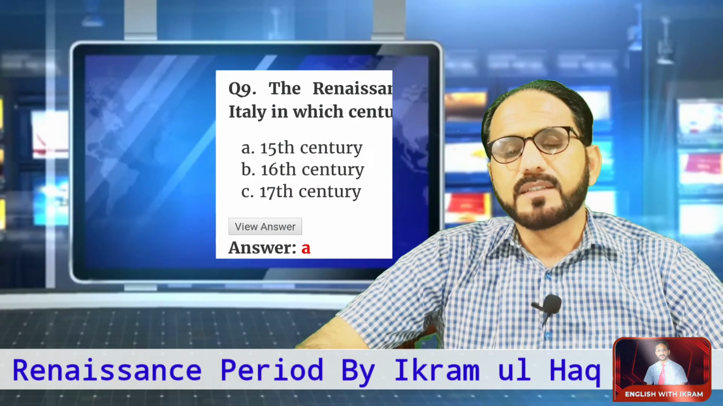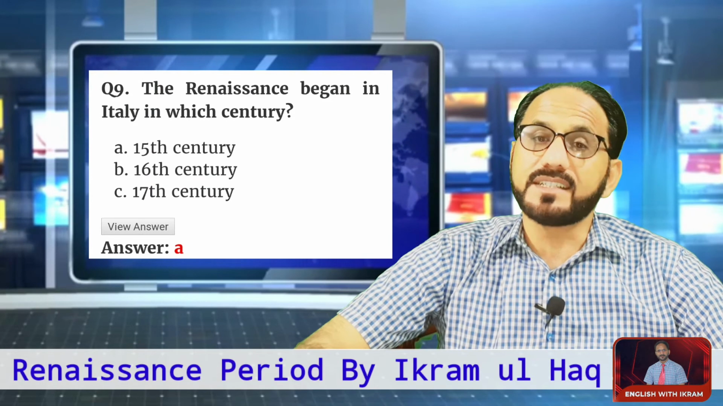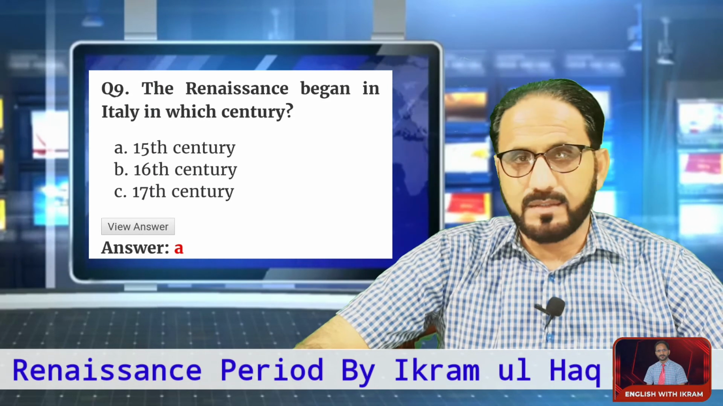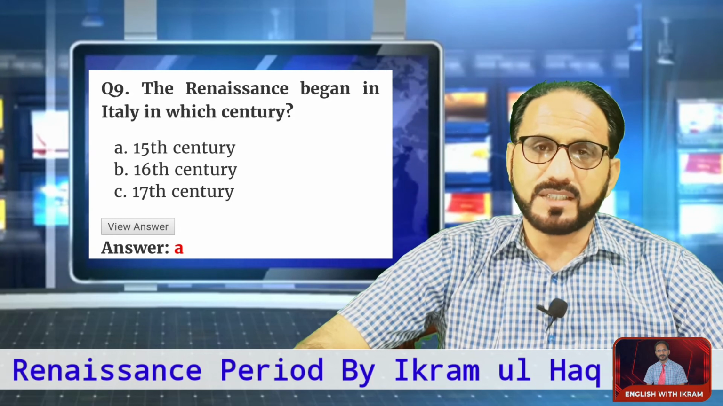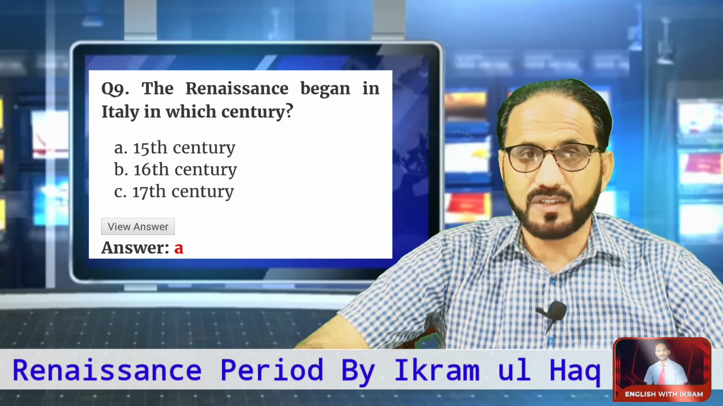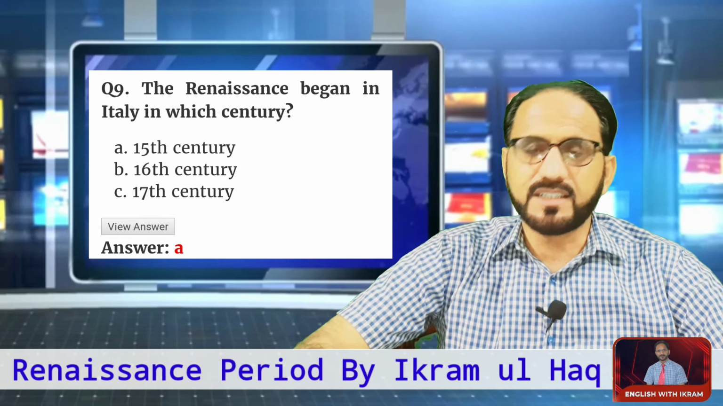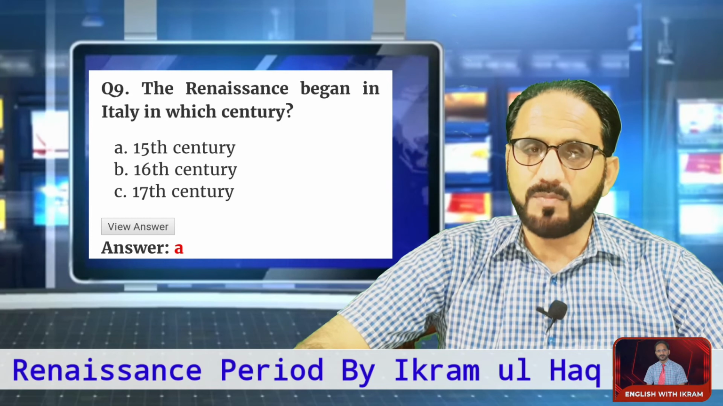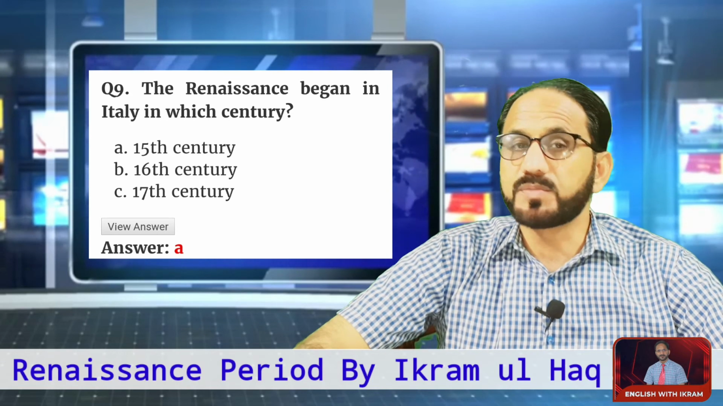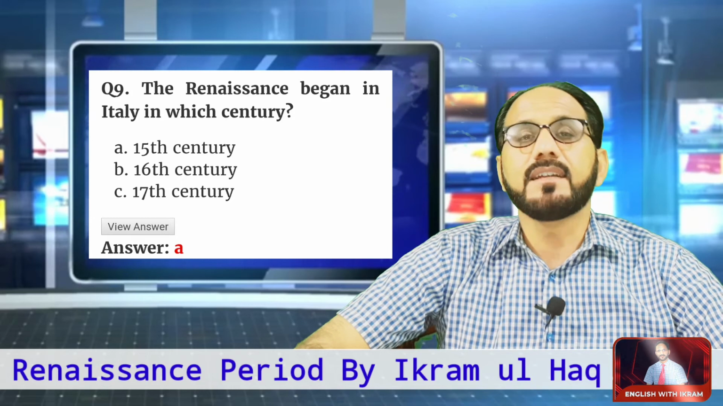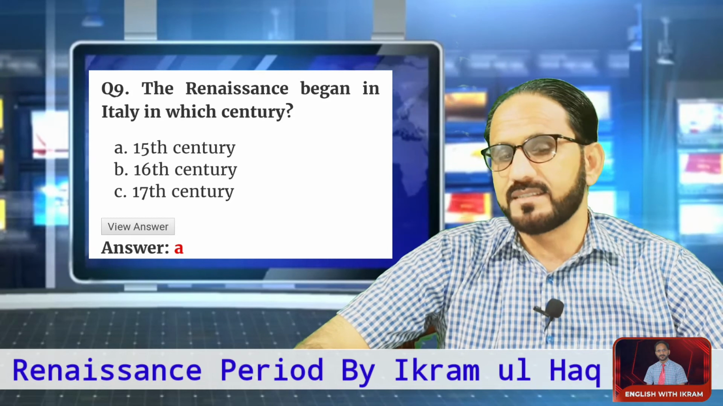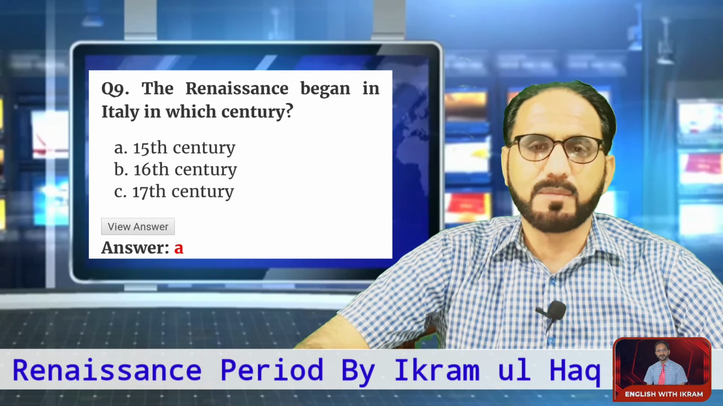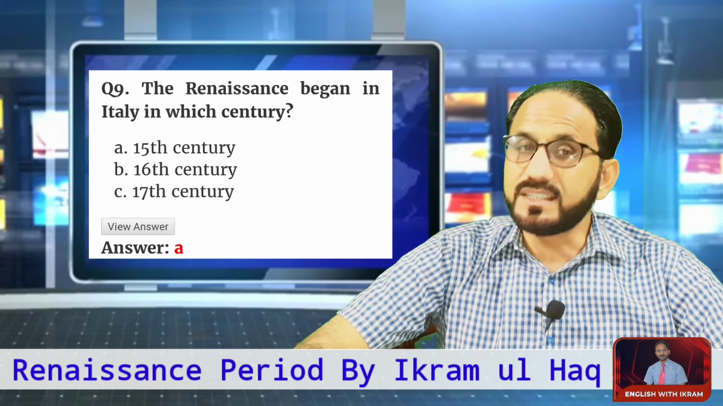Number 9. The Renaissance began in Italy in which century? In which century did it start in Italy, and then later it reached its height after the Middle Ages? The options are 15th, 16th or 17th century. Here none of these options is correct; an option should be there because all these options are incorrect. In Italy, the Renaissance began in the 14th century, but that option is not there. I think it is a clerical or writing mistake. So it is the 14th century.